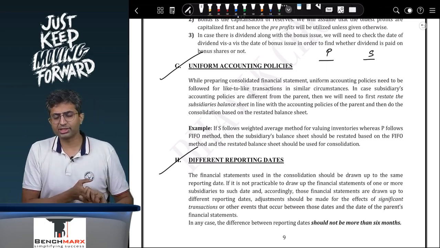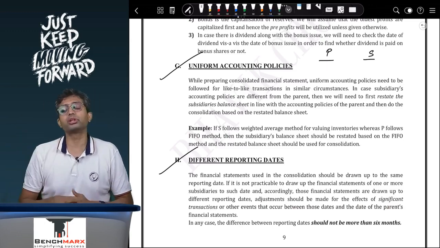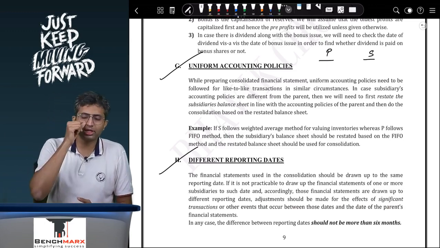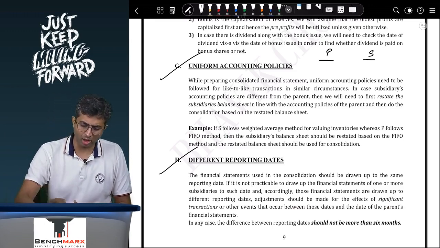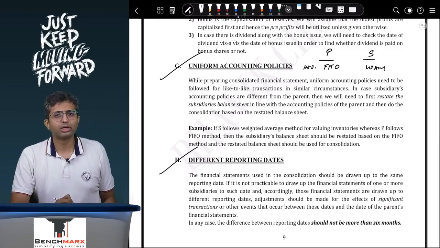So let us say there is Reliance Industries parent, which is into petroleum products. There is a subsidiary called Reliance Petroleum, which is also into petroleum products. Now Reliance Industries, for some reason in its individual accounts, prepares its inventories using FIFO, whereas the subsidiary uses the weighted average method.